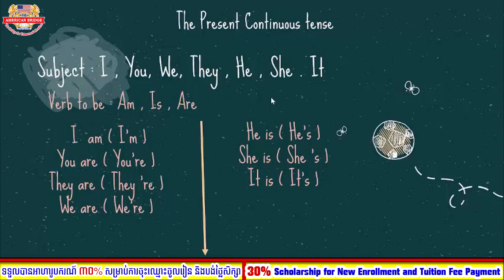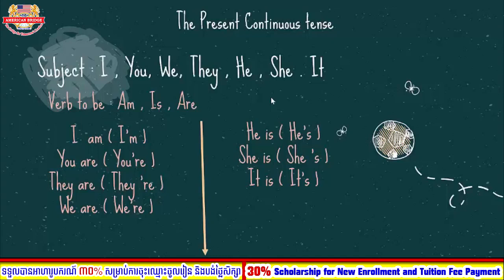And for this one teacher has two ways of writing: one is full form and one is short form. As you know already, I is a subject, so when you use it with verb to be, you need to use am. You, we, they, you need to use are. He, she, it, you need to use is, because he, she, it we call third person singular, right?